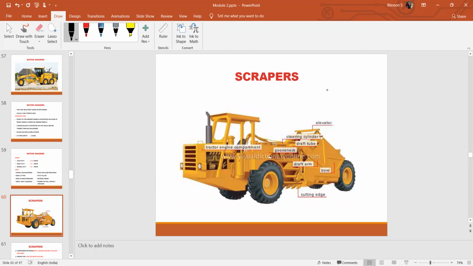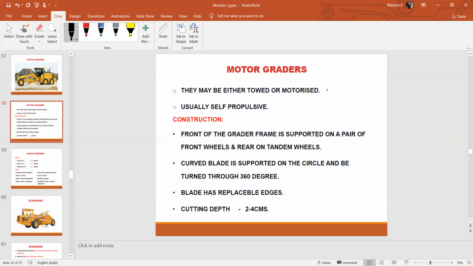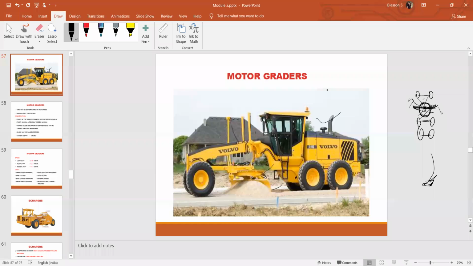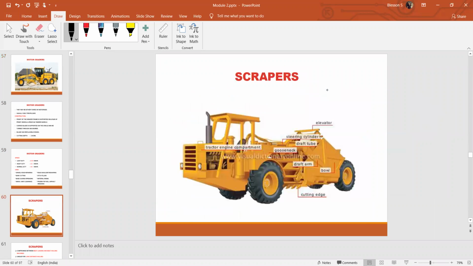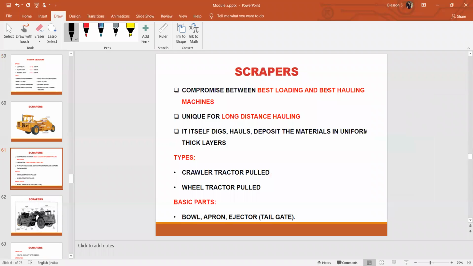Then we have scrapers. A scraper is also an earth moving equipment, excavating and moving. The motor grader is earth excavating and also earth moving; whatever materials are carried by its blade can be transferred or moved. Similarly, a scraper is also a kind of earth excavating as well as earth moving equipment. It is a compromise between the best loading and best hauling machines.